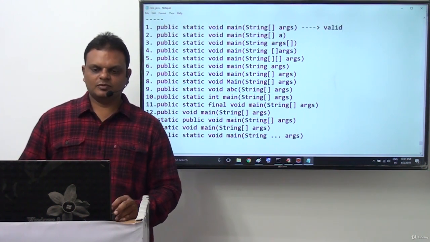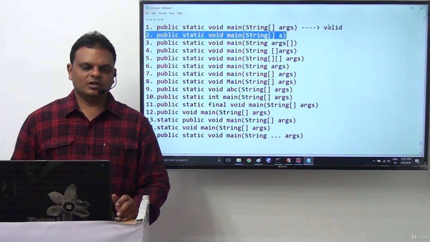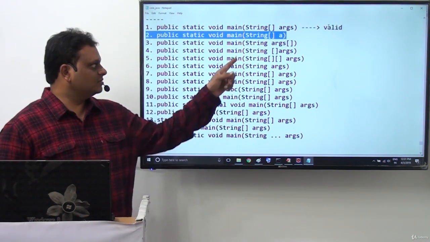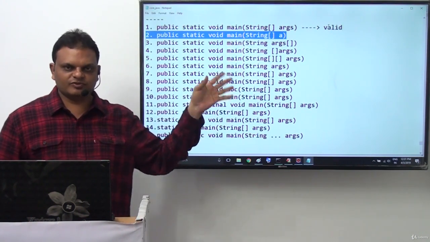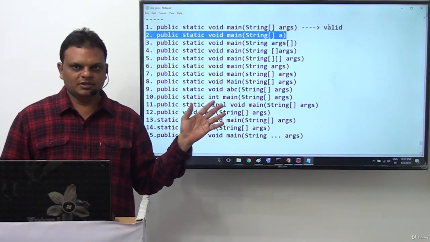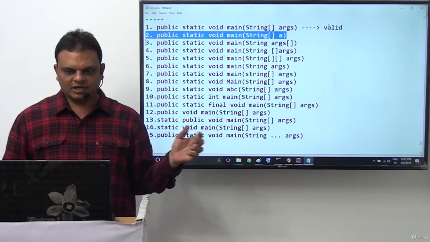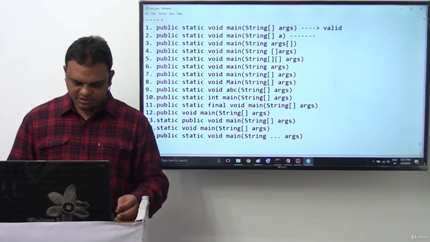Next, the second syntax, public static void main(String[] a): args is not provided, I provided only a. Still it is valid.